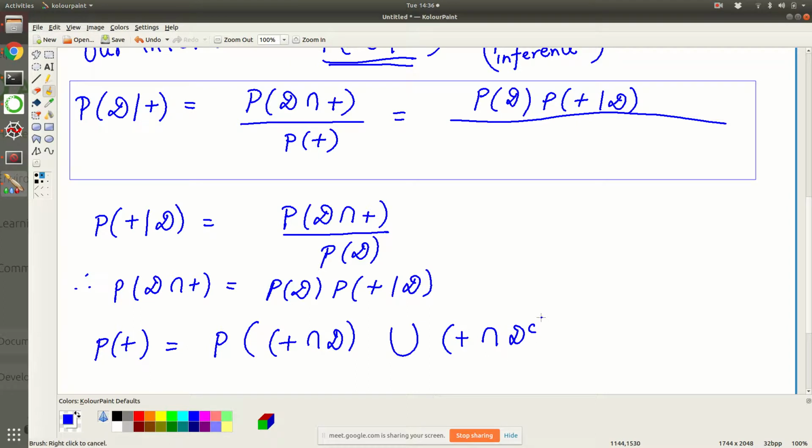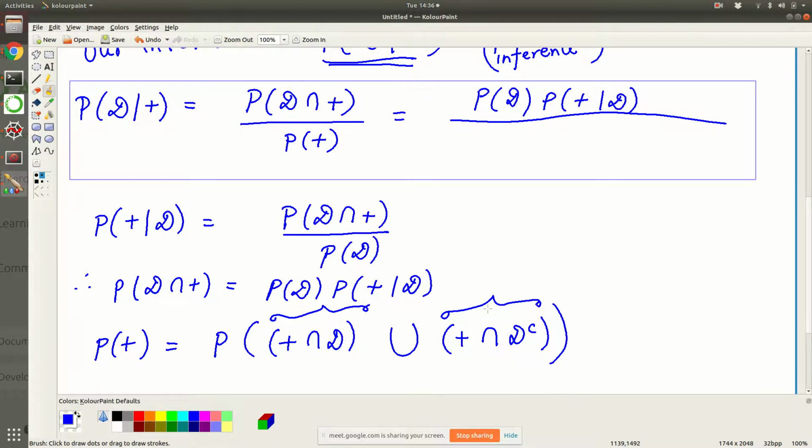These are all the people there are. Is this okay? The probability of testing positive is actually a composition of these two disjoint sets. These two things are disjoint because you have D and D complement.